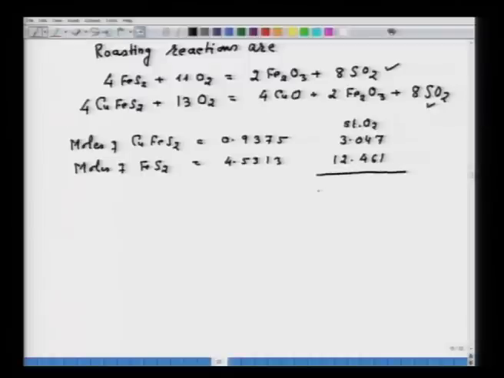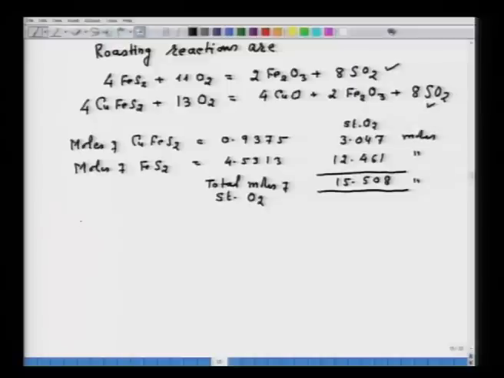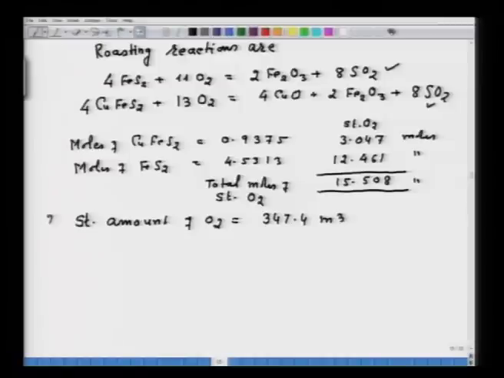So, the total moles of stoichiometric oxygen will be 15.508. Then the stoichiometric amount of oxygen supplied, multiplied by 22.4, is equal to 347.4 meter cube. This is what is asked in 2, where you are required to calculate the theoretical amount of oxygen.